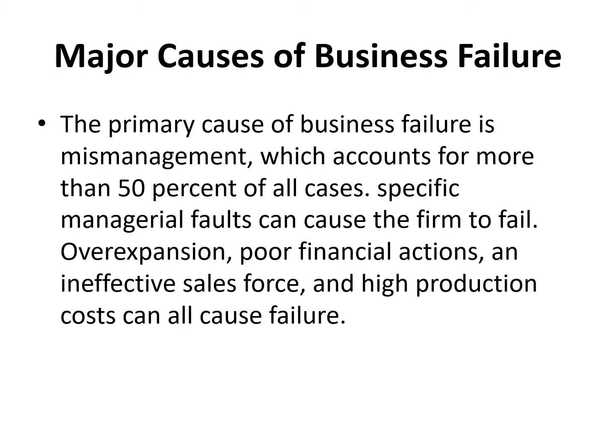So what about the major causes of business failure? The primary cause of business failure is mismanagement, where the management cannot play its role correctly, which accounts for more than 50% of all cases. So if we have a business failure, the major cause is mismanagement. Specific managerial faults can cause the firm to fail. Fail by what? By overexpansion, by poor financial actions, an ineffective sales force, and so on.